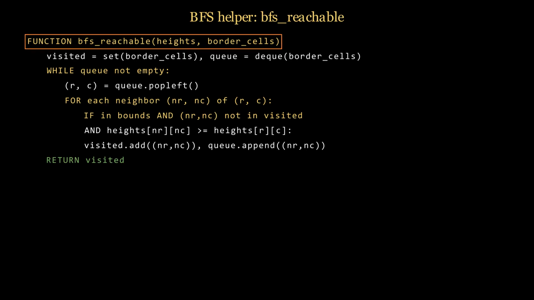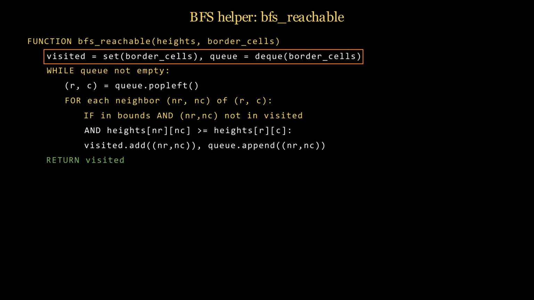BFS helper, start with border cells in visited and in the queue. While the queue is not empty, dequeue a cell, for each neighbor that is in bounds, not yet visited, and has height at least the current cell, add it to visited and the queue. Return visited. BFS from border, return set of reachable cells.